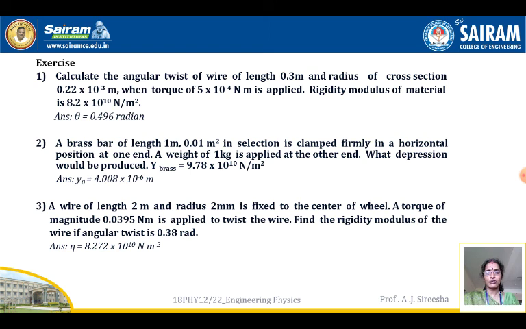Next, a wire of length 2 meters and radius 2 mm is fixed to the center of a wheel. A torque of magnitude 0.0395 Newton meter is applied to twist the wire. Find the rigidity modulus of the wire if the angular twist is 0.38 radians. So here twist is given, rigidity modulus has to be calculated, and the torque is given along with the radius.